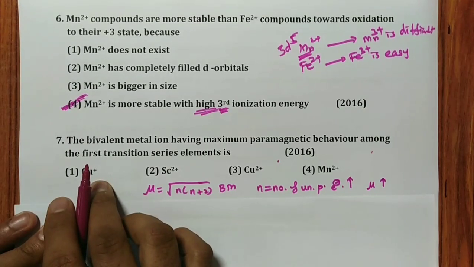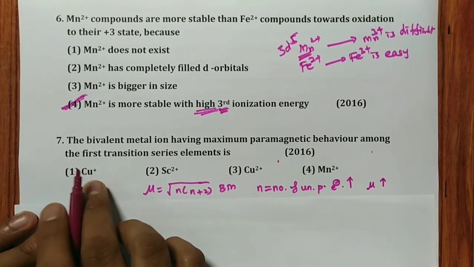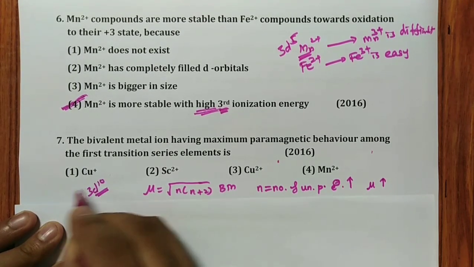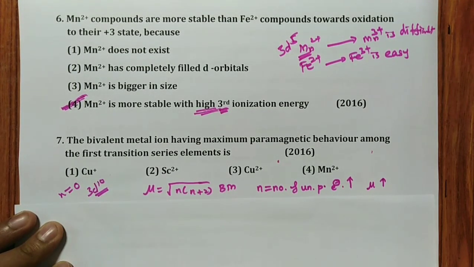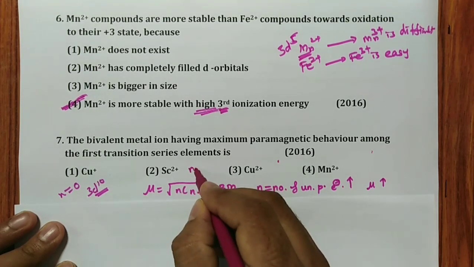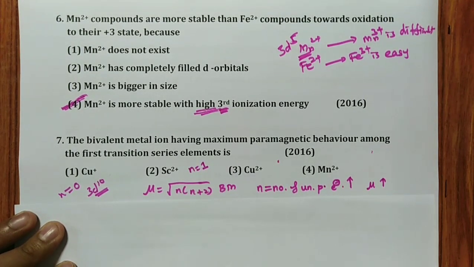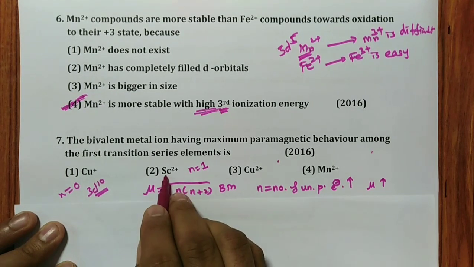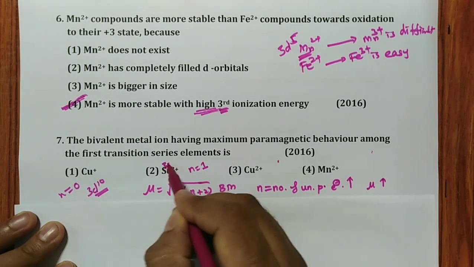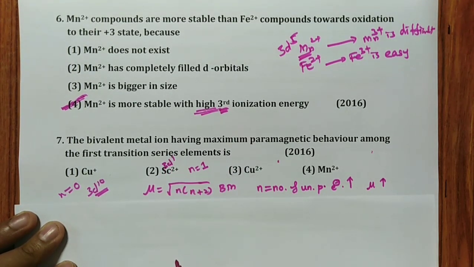Remember, Cu+: copper configuration is 3d10 4s1, so plus 1 means 3d10 configuration, n is equal to 0. Scandium 2+ they have given, n is equal to 1, because scandium configuration is 3d1 4s2. If you remove 4s2, remaining is 3d1, so 1 unpaired.